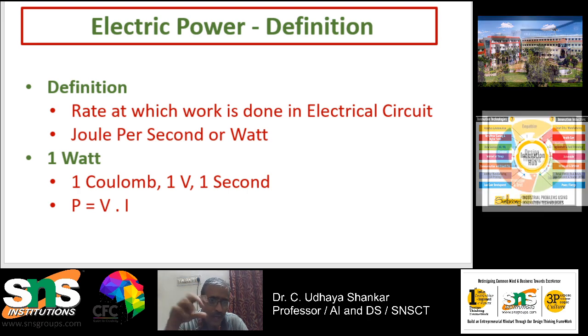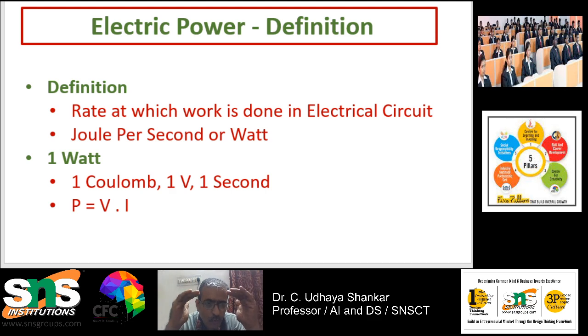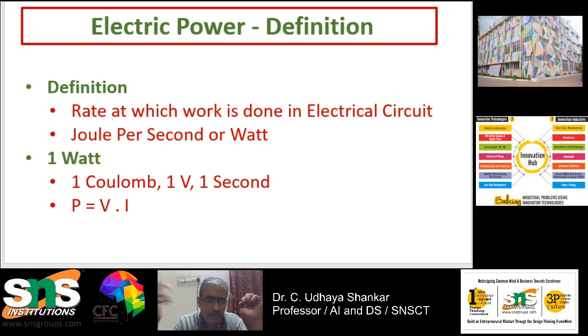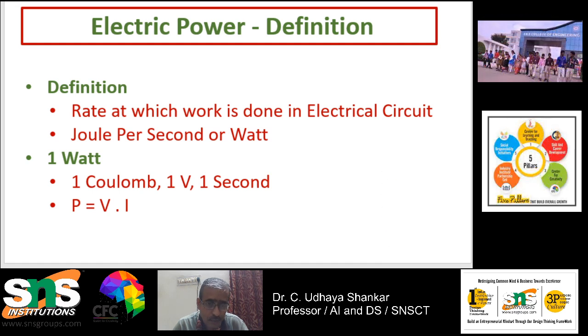Is it clear? Hence we say power is the product of voltage and current. If we apply Ohm's law, V equals IR, finally we get P equals I square R, or we can also write P equals V square by R. So we have to apply Ohm's law for it, and finally we can achieve it. So this is how the definition of electrical power looks.